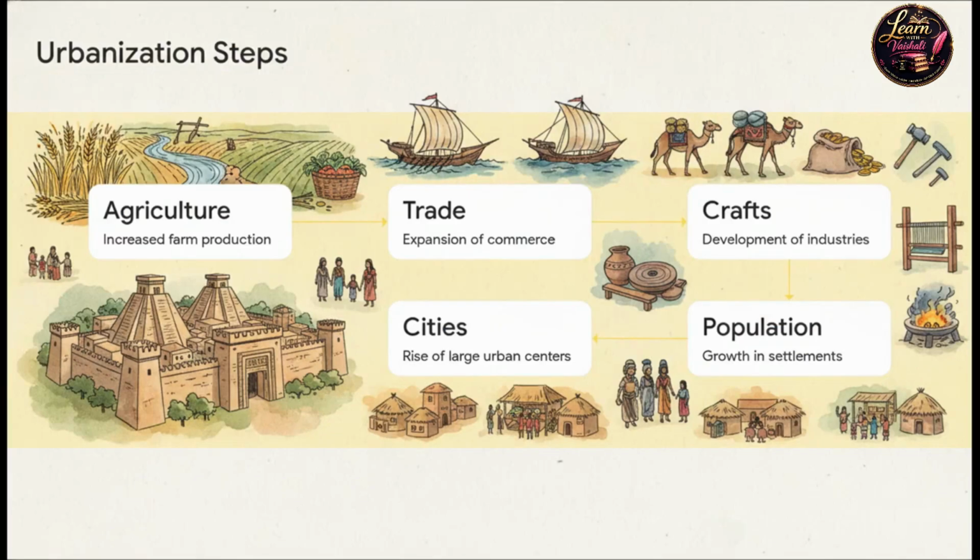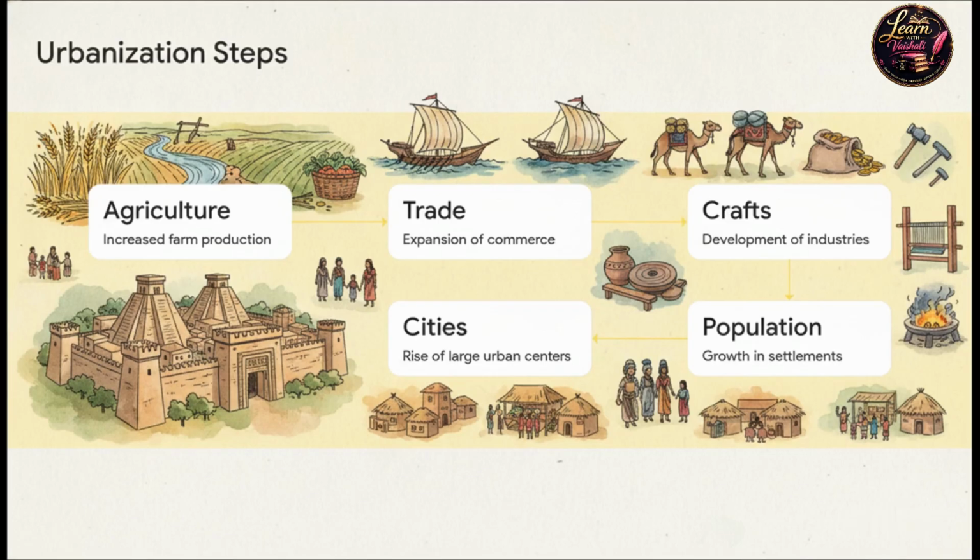Now, let's walk through the exact domino effect that makes this whole thing possible. It always starts with agriculture. When a farmer grows more than their family can eat, that leftover grain essentially becomes currency. That surplus means not everyone has to be a farmer anymore. And that right there kickstarts commerce and trade.